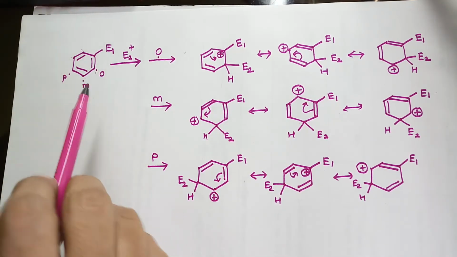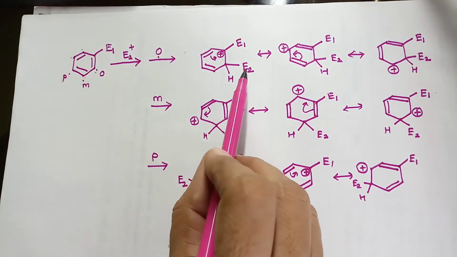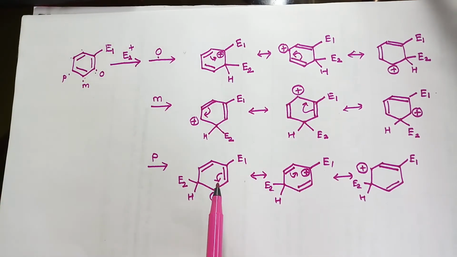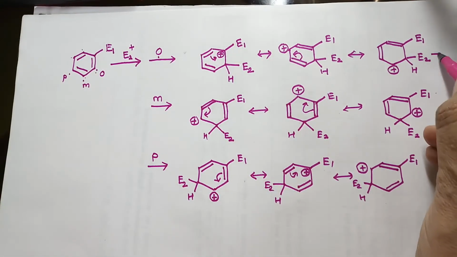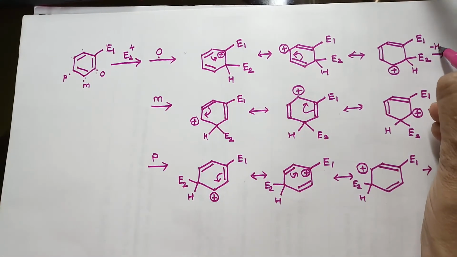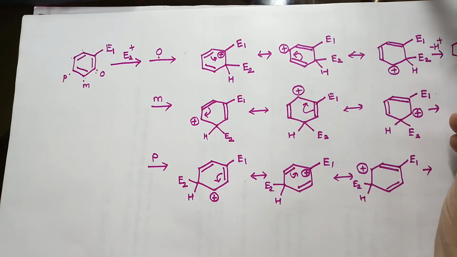Now the orientation of this second electrophile, whether it will go to the ortho position, the meta position or the para position: in the next deprotonation step, minus H plus, this will result in the ortho substituted benzene.